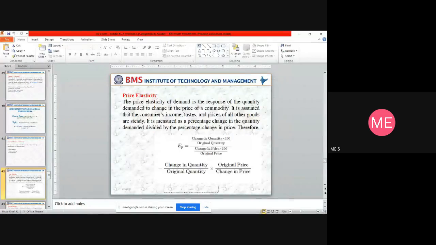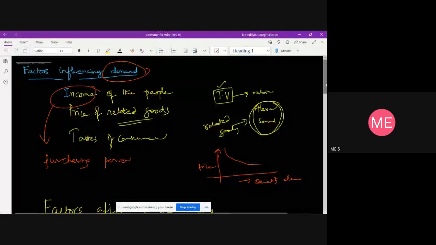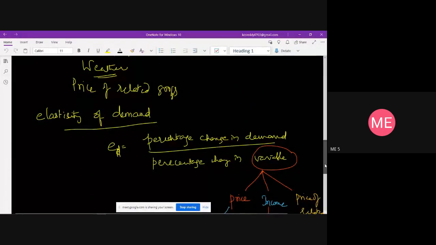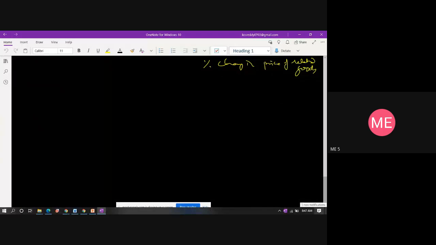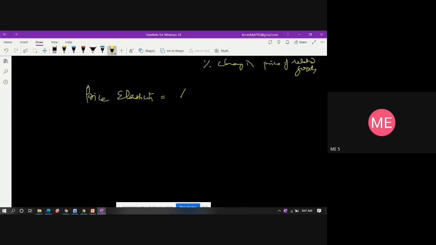We can express this in this manner. When I take the price elasticity, it is equal to the change in the quantity demanded, delta Q by Q, divided by delta P by P, into 100.